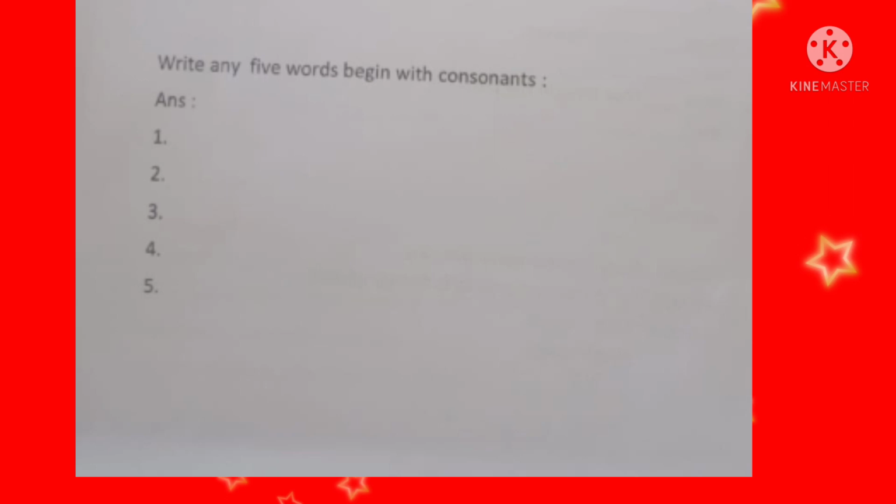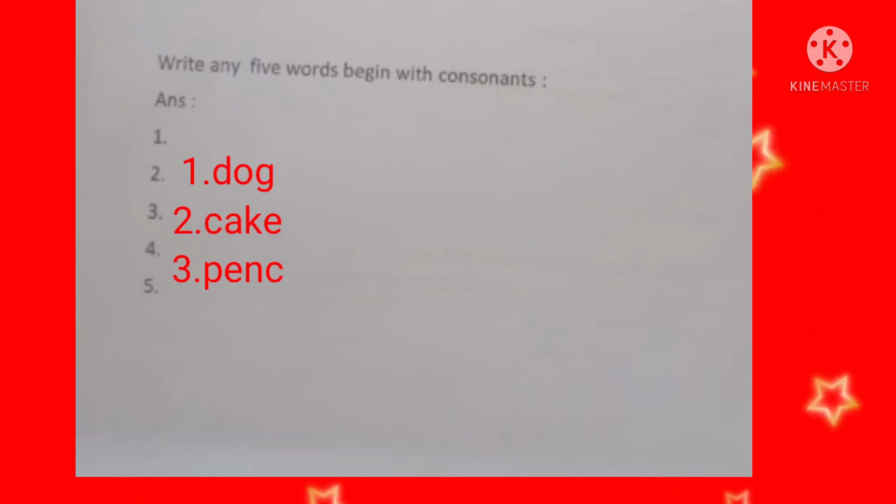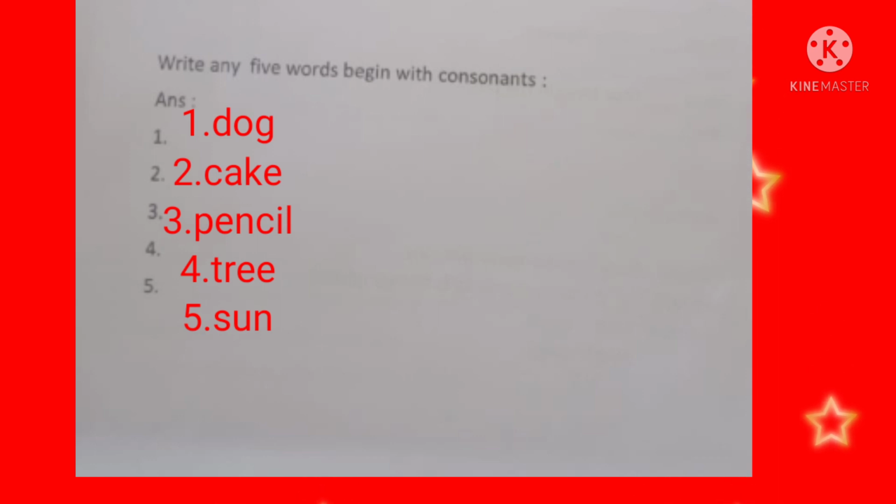There are 21 consonant letters in English, so you can write any 5 words that begin with the consonants. Let's write number 1, dog. D-O-G, dog. Number 2, cake. C-A-K-E, cake. Number 3, pencil.